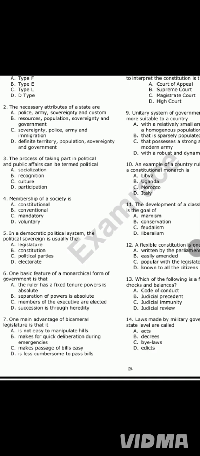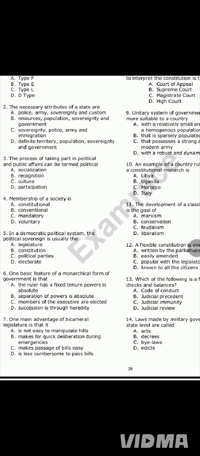Now, monarchy refers to a form of government that is headed by a king or a queen. And please take note, an individual can ascend to the position of a monarch through inheritance, which could be by selection by a council of chiefs like that of the Oyo Empire, or by primogeniture, which is the first or the eldest or the male child of the king, which is the Benin Kingdom as a good example. So for question 6, the answer is option D, succession is through hereditary.